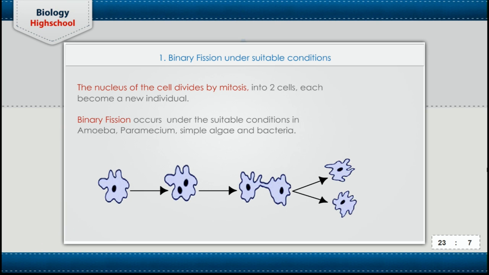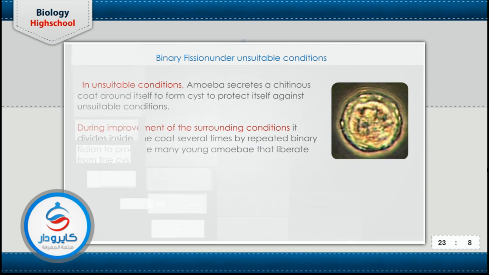The binary fission can take place during suitable conditions only. But during the unfavorable or unsuitable conditions, the amoeba surrounds itself with a thick coat that protects the living cell against the unfavorable conditions. Therefore, the amoeba cell surrounds itself with the thick coat, or the chitinous coat, so it's called the cyst. Cysts protect the amoeba against the unsuitable or unfavorable conditions.